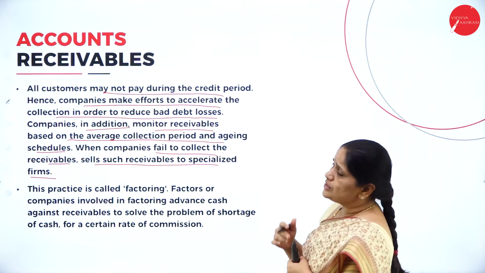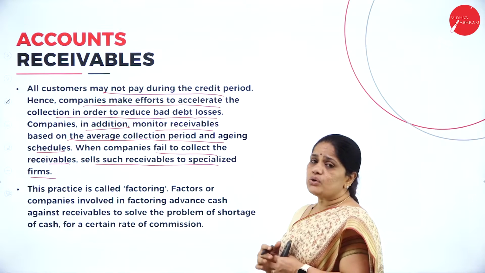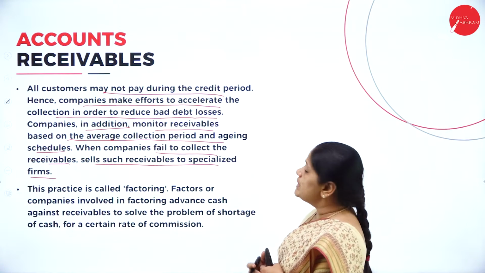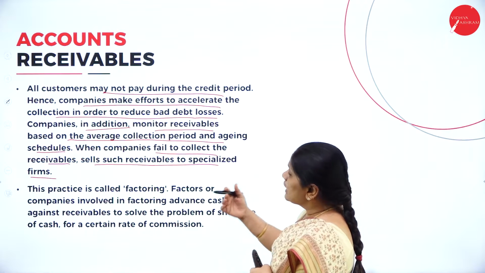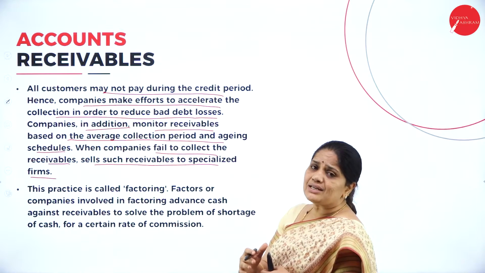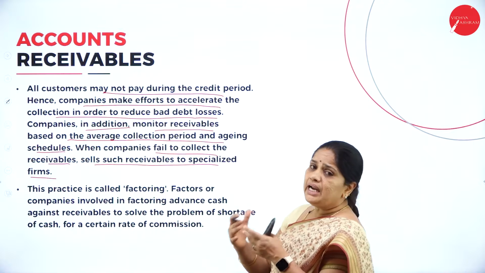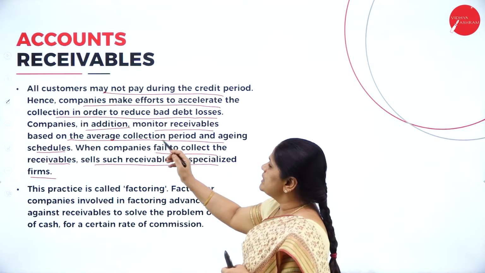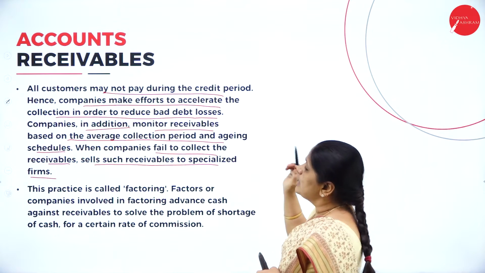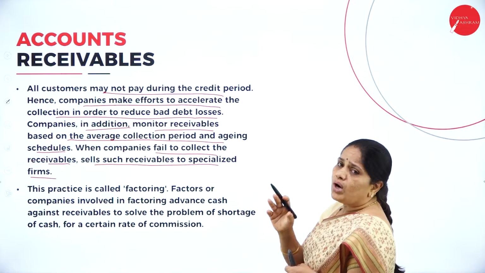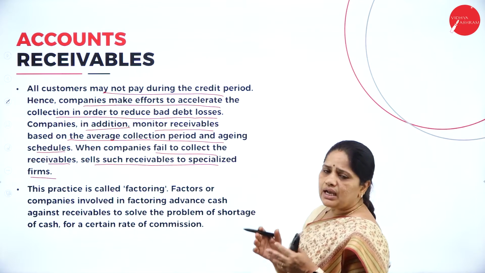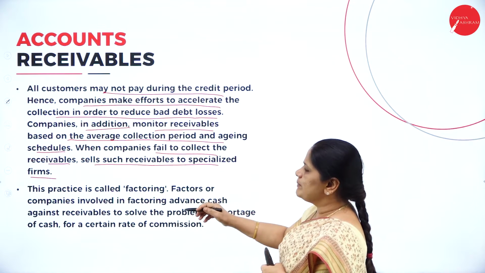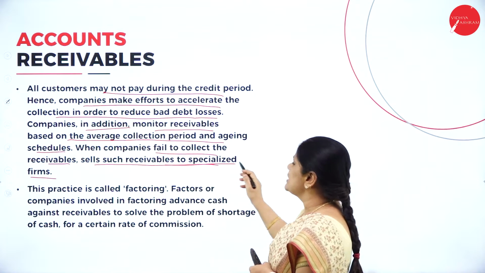Now, how do we collect the accounts receivable? Whatever credit we have given to the customers, it should be returned by the customers within the time period. So the company should make efforts to see that all the dues come on time. In addition, the company should monitor receivables based on the average collection period. The company has to see that whatever money it has lent comes back within the period. And when companies fail to collect the receivables, they sell such receivables to specialized firms.